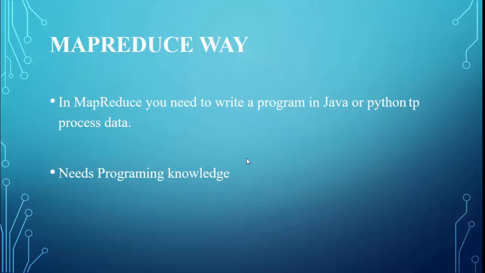So that is a problem which has been faced by most of the big data experts. Those who are not well versed with technologies like Java or Python, they are not very good in programming skills. So Pig can be used as an alternate option, where they don't need to bother about the